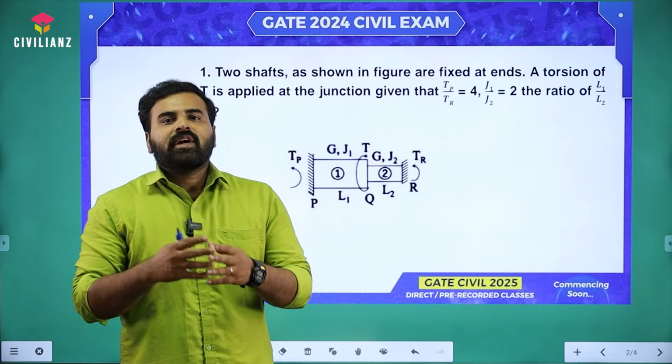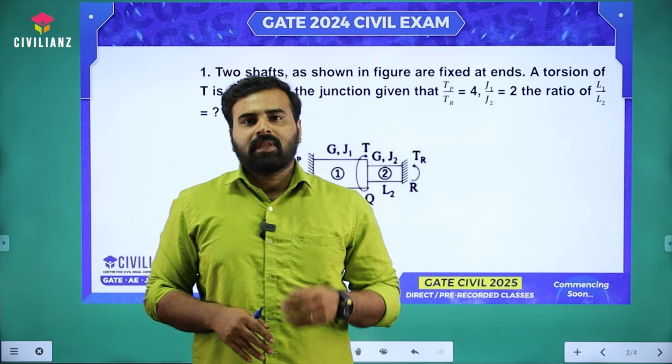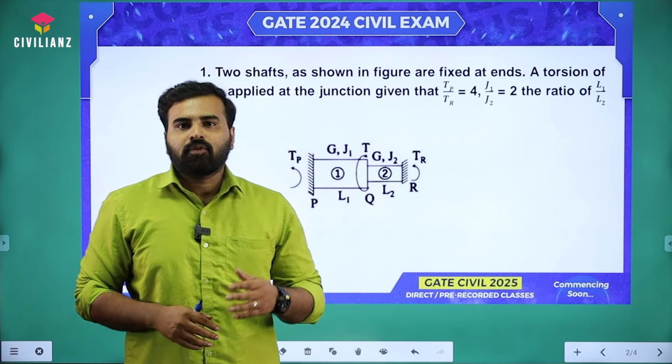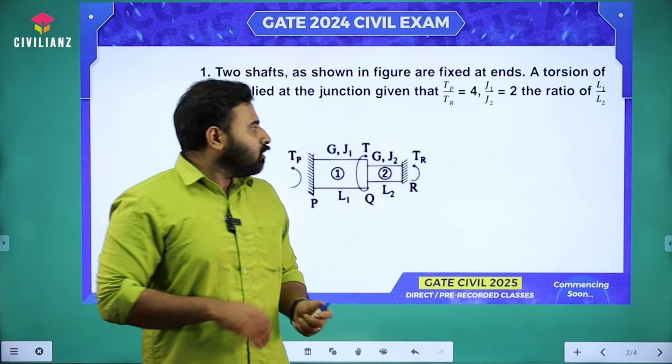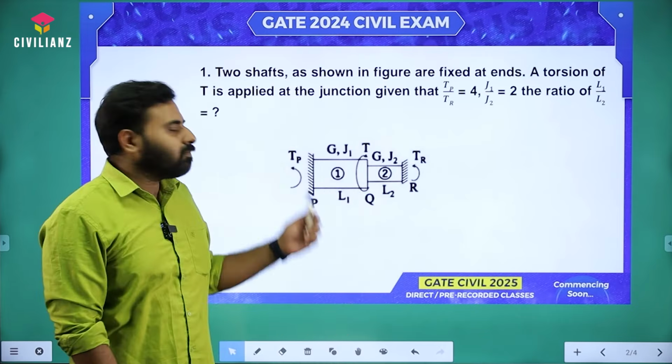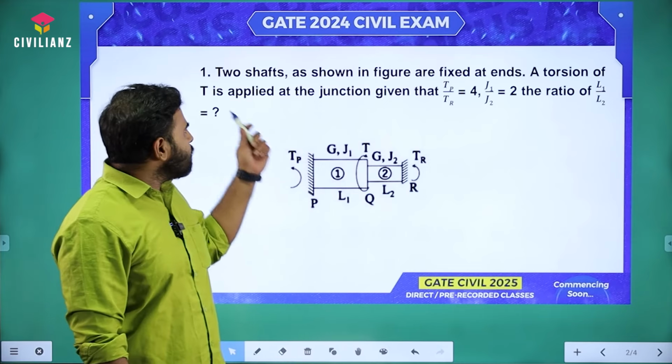So thank you. Okay, now let's discuss the questions from the mechanical solvers in the forenoon session. There are 3 questions that have been asked. In this, the first question is from torsion. So the question is like this.